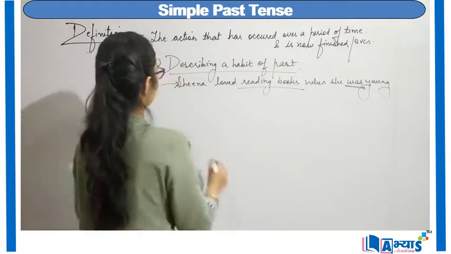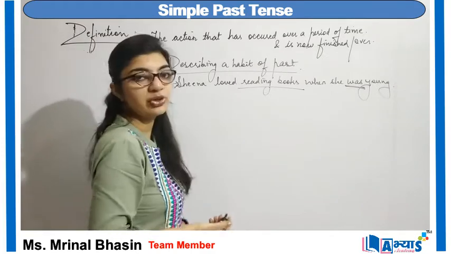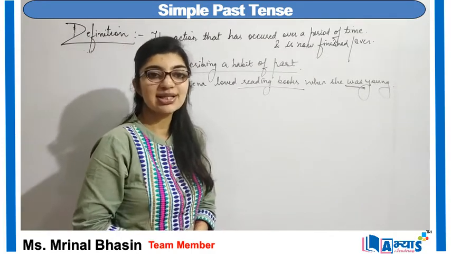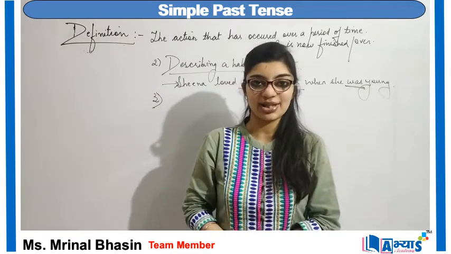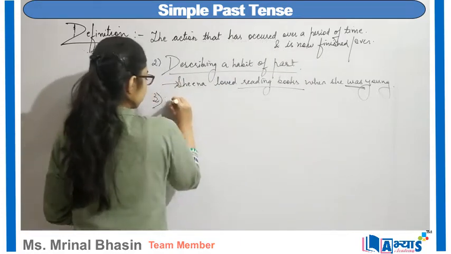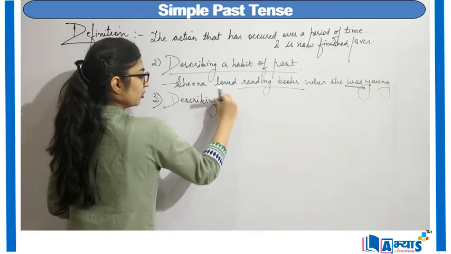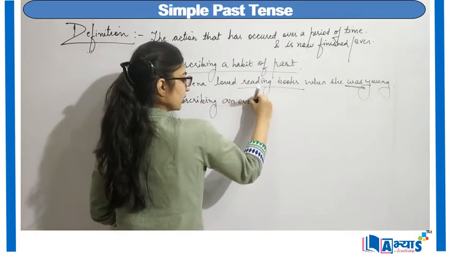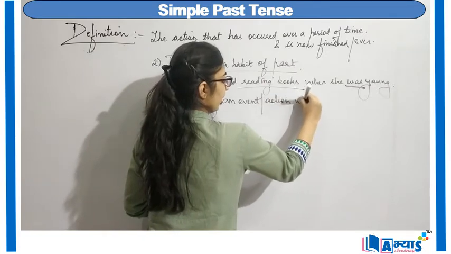Another way of using past tense in a sentence is by describing an event that took place and now it is no more taking place. Describing an event or an action which no more takes place.